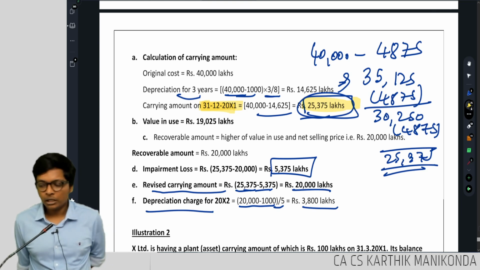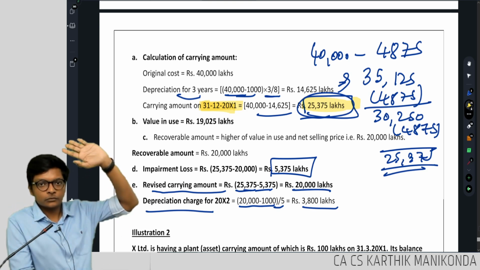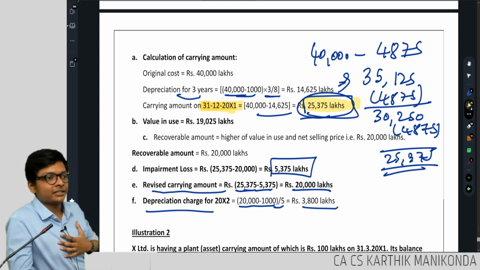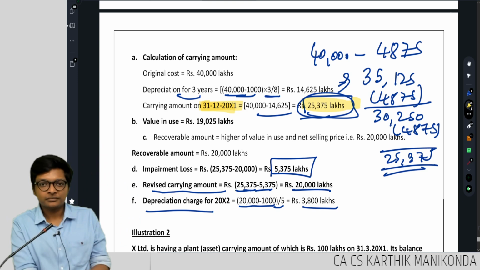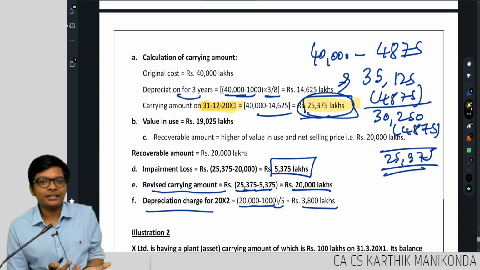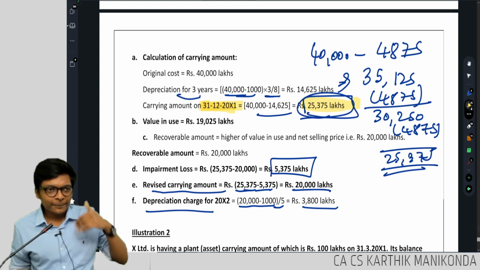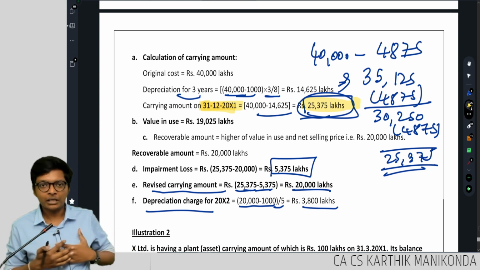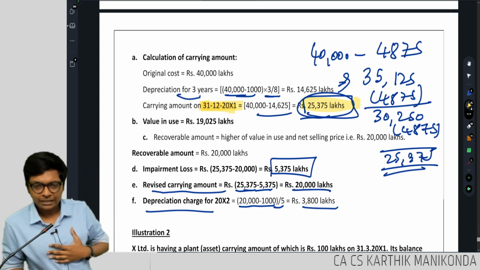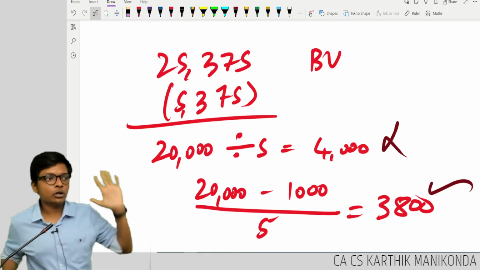How many of you genuinely understood the impairment of assets standard? Honestly, the core of the standard is over. Easy or difficult? This has been brought from final to inter because it makes sense to have it in inter, because AS 10 and AS 26 are here. You can't have impairment there. We have impairment in final, in AS, leave it. Clear? Genuinely, easy or difficult? Easy. That's about it for the exam, but for us, we saw the logic also.